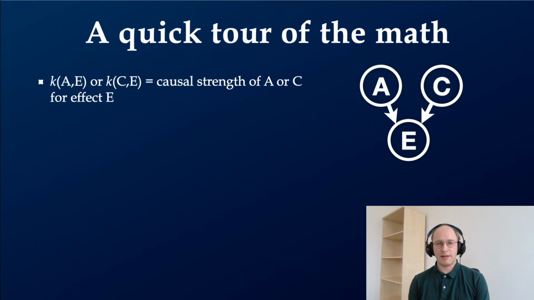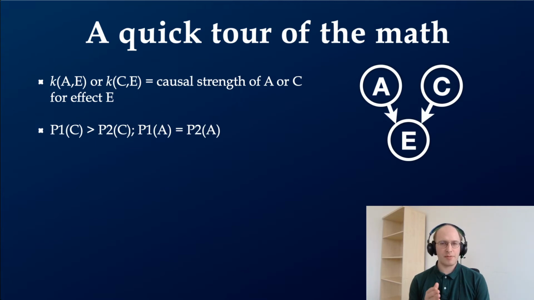What we're interested in figuring out is causal strength. This is what our model estimates, the causal strength of a cause on a given effect. And to represent our norm violation, we will consider two different cases, which we'll represent as P1 and P2. And the only difference between them is that C commits a moral violation in P2, or any norm violation. And that means that people are less likely to consider counterfactual possibilities in which C occurs when it is a norm violation. P2C is less than P1C. That's all.